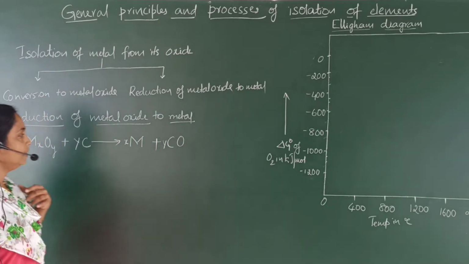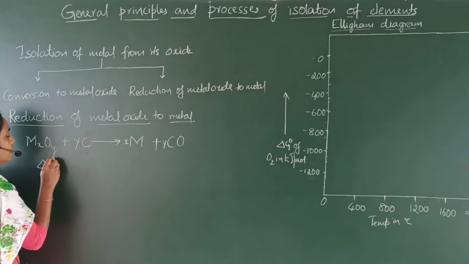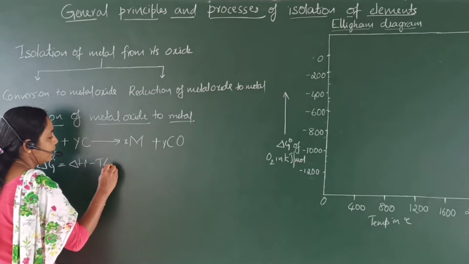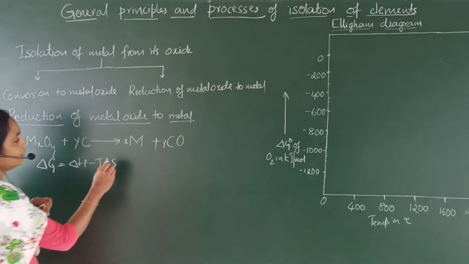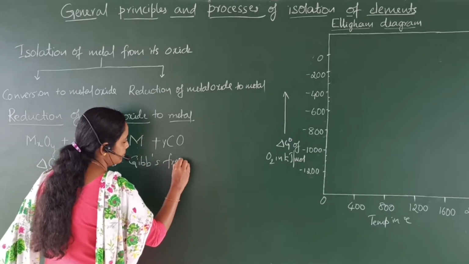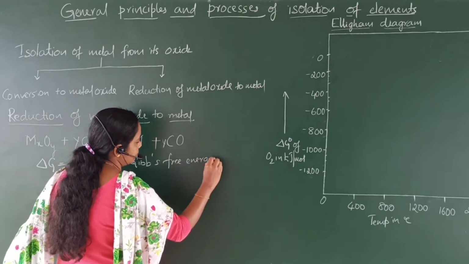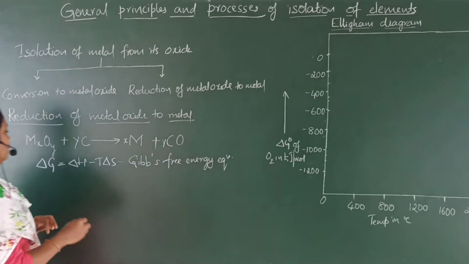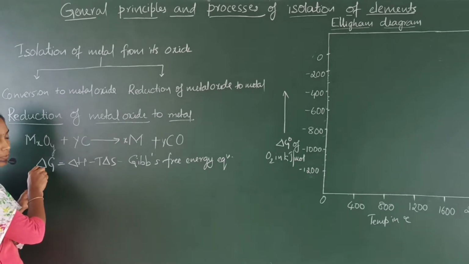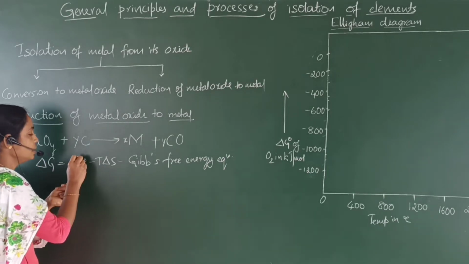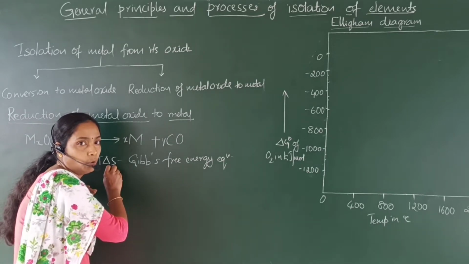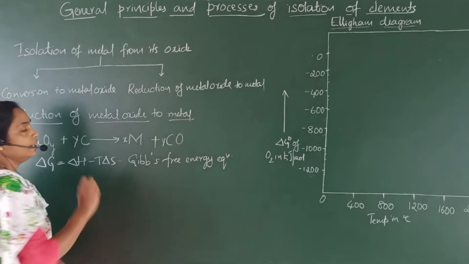The first thermodynamic equation is delta G is equal to delta H minus T delta S. This equation is called the Gibbs free energy equation. In this equation, delta G means change in the free energy of the system. Delta H means change in the enthalpy of the system. Delta S means change in the entropy of the system. And T is the temperature.